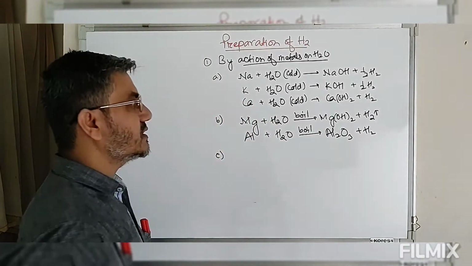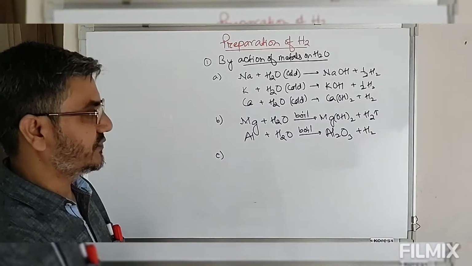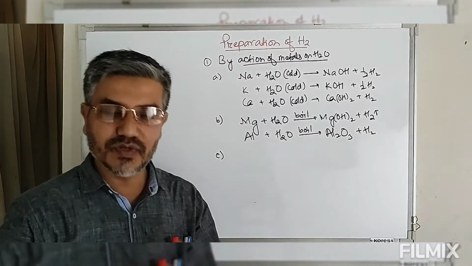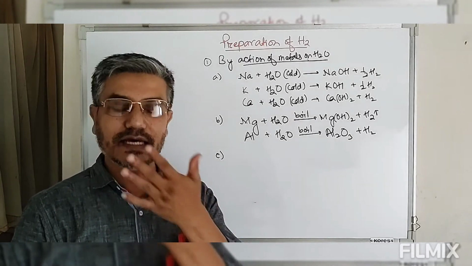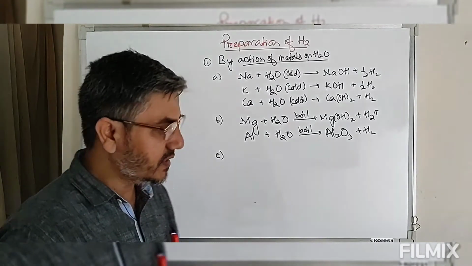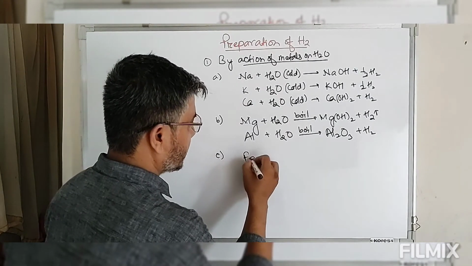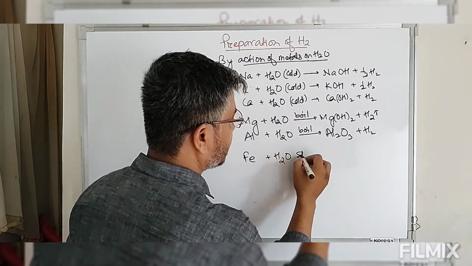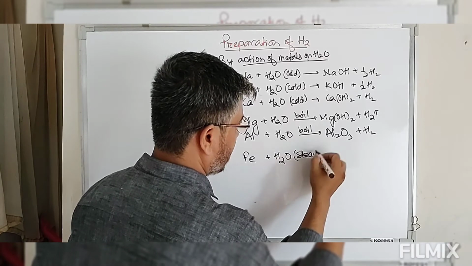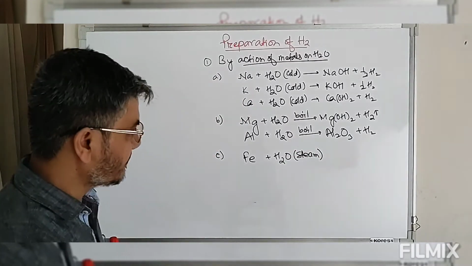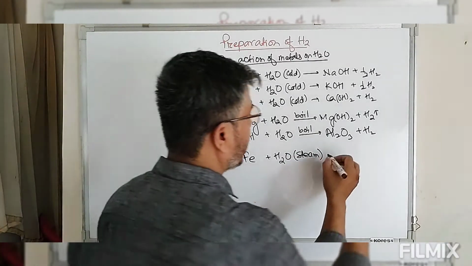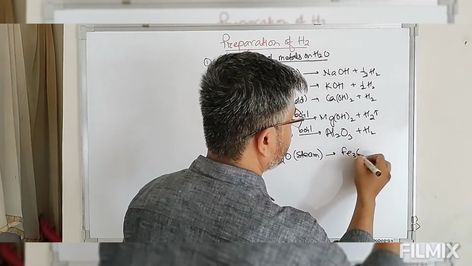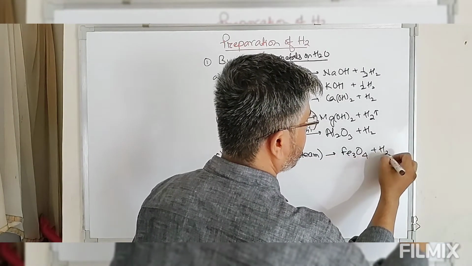If the metal is again less reactive, then what to do? Simply boiling is not enough, now it has to react with steam. Suppose the case of iron: you have to react iron with steam, not simply boil, but at very high temperature. When this gives you Fe3O4 plus hydrogen gas.